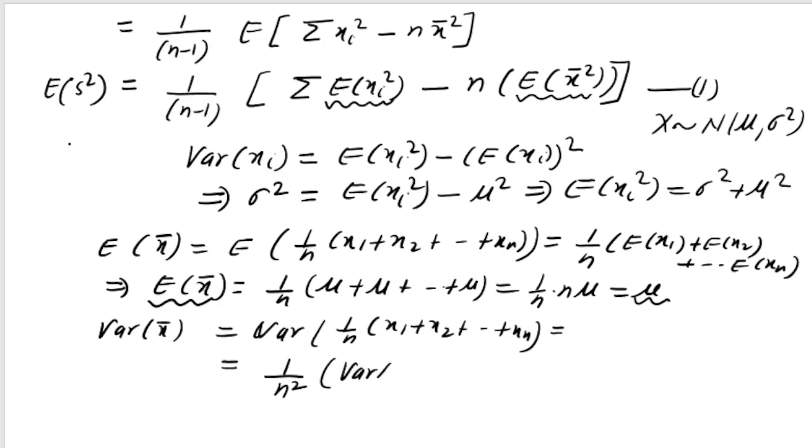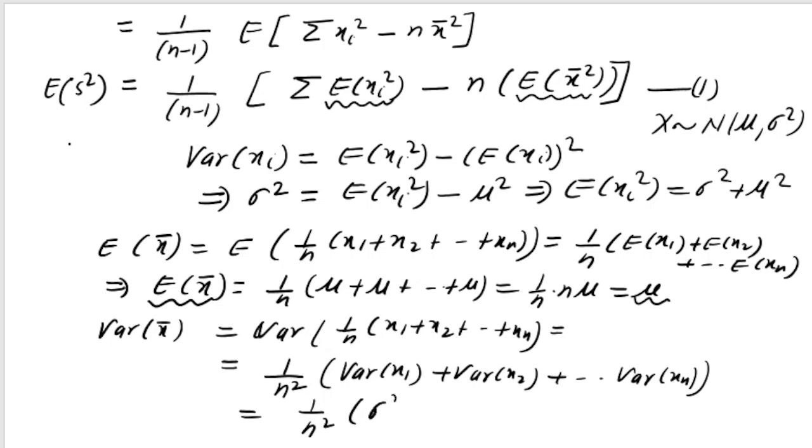And then variance of x1 plus variance of x2 up to variance of xn. This is a very important result I am proving here. So this is 1 by n square. Variance of x1 is sigma square, variance of x2 is also sigma square, variance of xn is also sigma square. So what I get? I get 1 by n square into n sigma square. So I get sigma square by n.